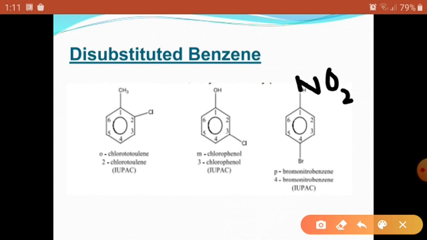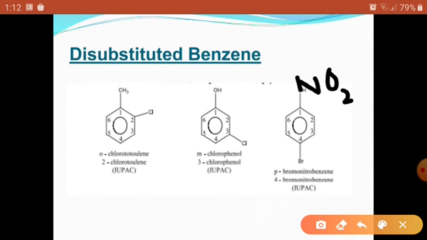So in the first case, when chlorine is in the second position, its name is orthochlorotoluene. In the second, when chlorine is in position number 3 and phenol is present, its name is metachlorophenol. And here the nitro group is present on nitrobenzene, and the second substituent is bromine, so its name is para-bromonitrobenzene, or 4-bromonitrobenzene in the IUPAC system.